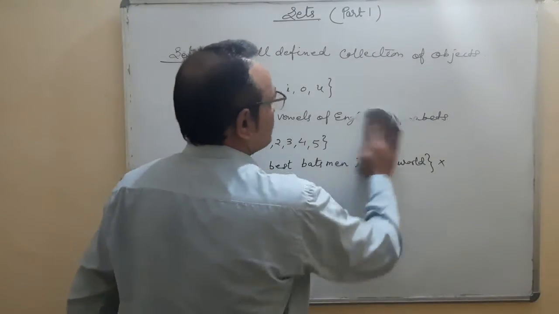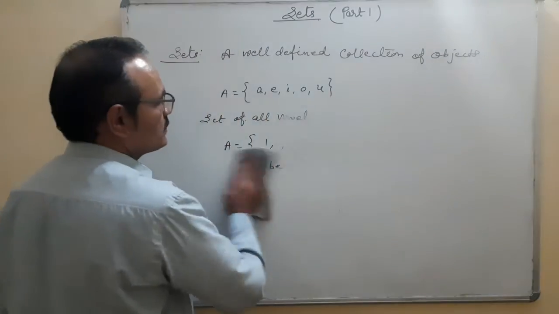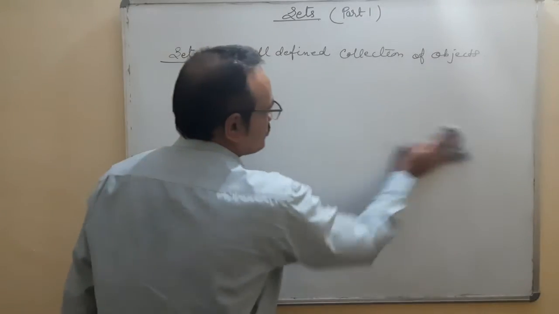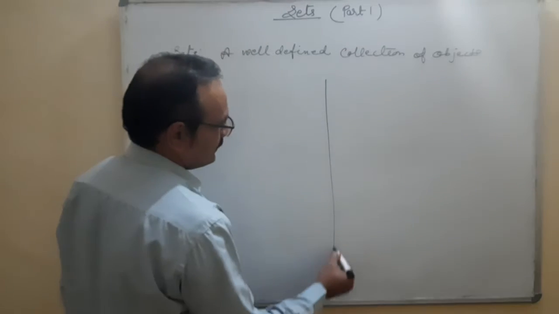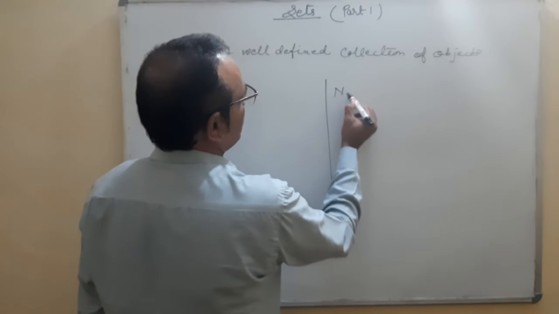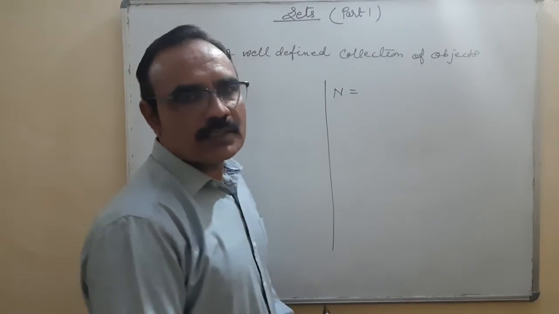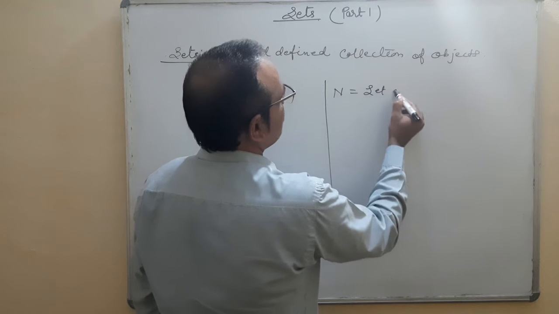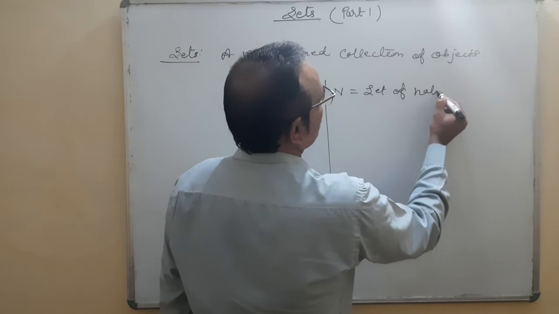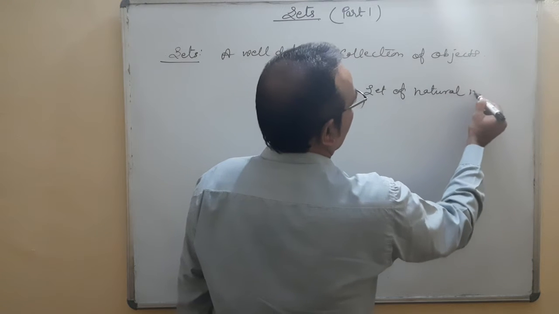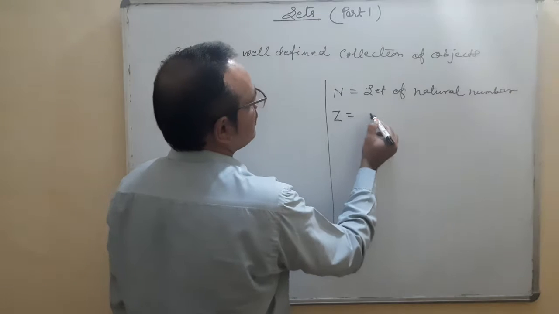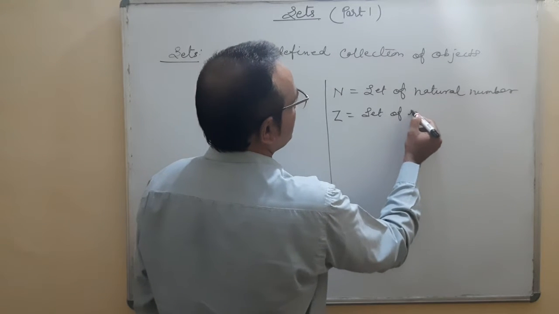Now, after that, some symbols are there. Like I used the terms natural numbers, integers, and now we will understand how to represent these numbers in the form of symbols. Here I am writing N, capital N. What is it? Set of natural numbers. Symbolic representation: capital N, set of natural numbers. Okay. Z, what is it? Set of integers.